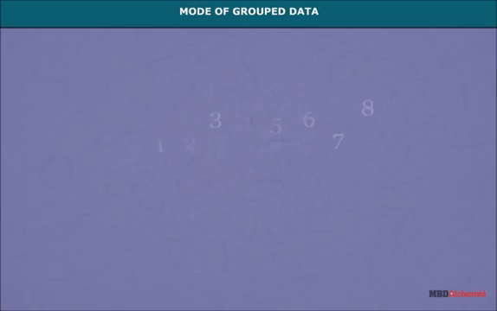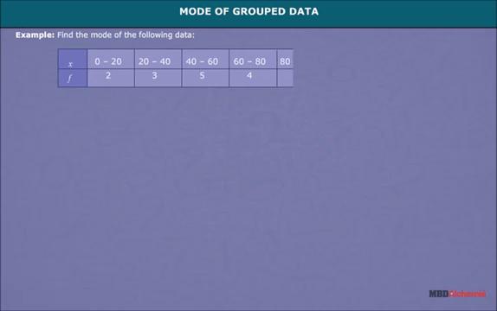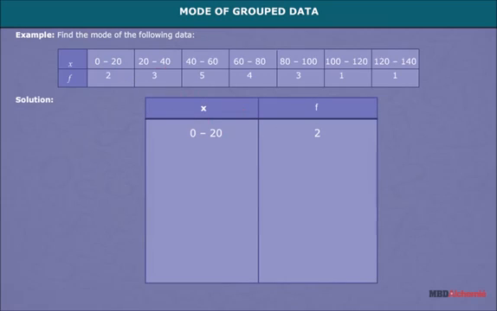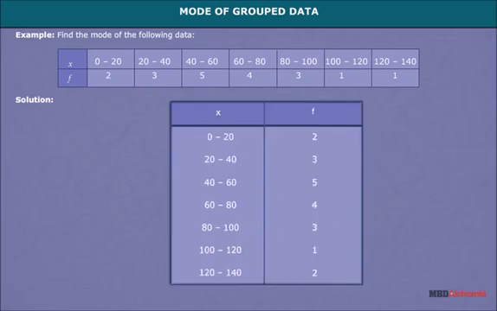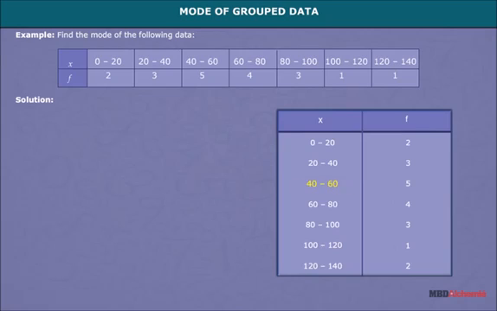Mode of grouped data. Let us understand steps taken in this method with the help of an example in which frequency distribution of some classes are given and we have to find the mode of this data. Solution. First arrange all the data vertically and then find the class with maximum frequency. This class is called modal class. 40 to 60 is the modal class in this example.